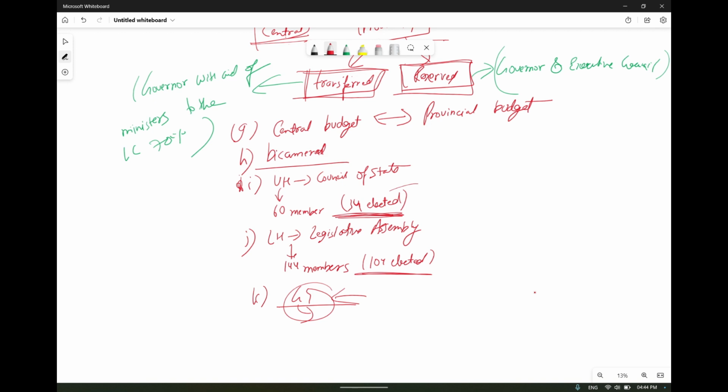Thus through this act India became a bicameral country, and the upper house was known as the Council of State, which had 60 members, 34 elected. So the majority was also no longer maintained on the British side; it could fall on the Indian side in the central government. In the Legislative Assembly, earlier the British also didn't have the majority, now Indians could rule. So 144 members, of whom 104 will be elected.